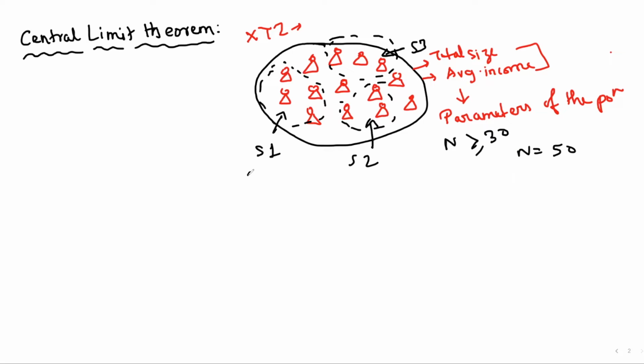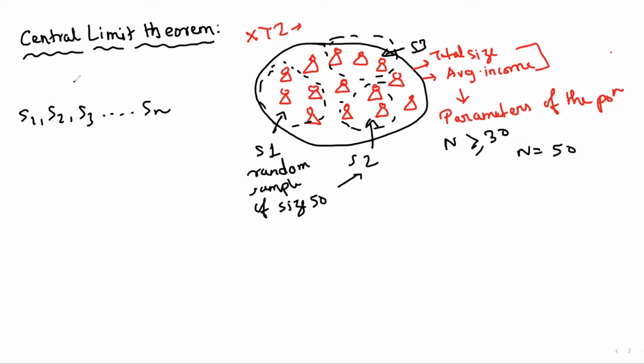So S1 is a random sample of size 50. S2 also is a random sample of size 50. Similarly S3. So let's say we have samples S1, S2, S3, like this till Sn, and the size n is 50. What it says is we collect the sample S1 and calculate the average income from this group.